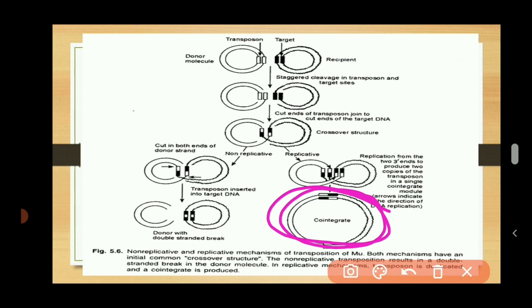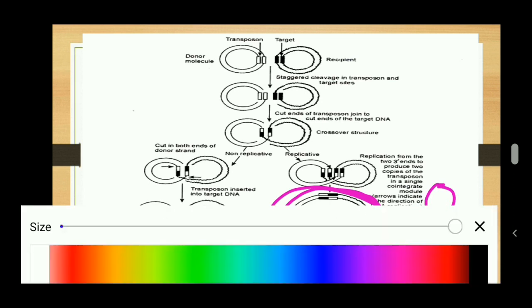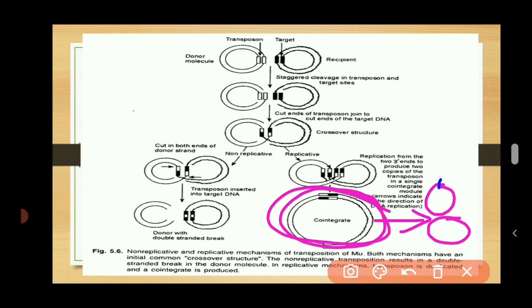After that, in the next stage there is a separation of the target molecule and the donor molecule, and in both molecules there is a presence of the transposon.